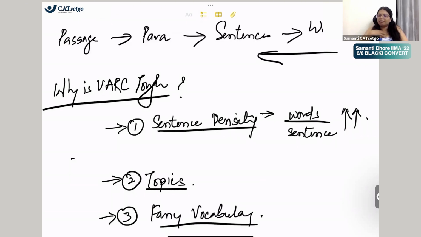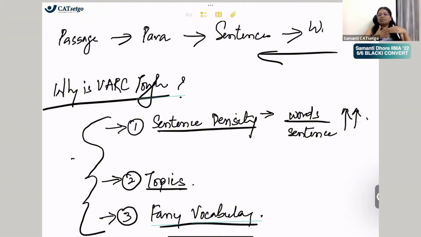Let's say it's a topic that you already know about. Let's say the sentence density is normal, but they'll use some words जो कभी सुने नहीं है, meaning तो छोड़ ही दो पता. And then we get stuck in those words, and if we don't understand what the word means, how are we supposed to understand the sentence, let alone the paragraph, let alone the passage? यहाँ पे ये 3 points पे सबसे पहले हम अटकते हैं.